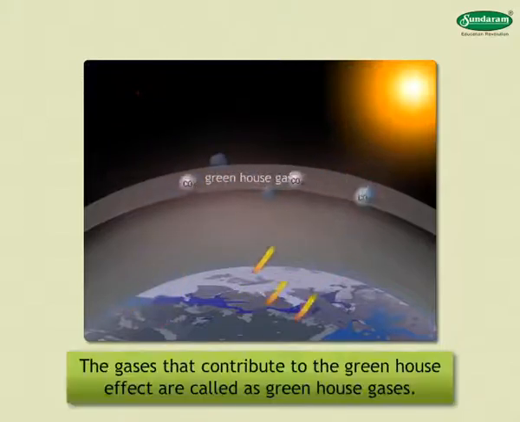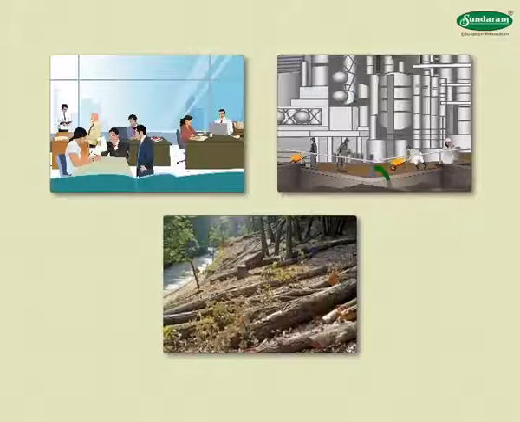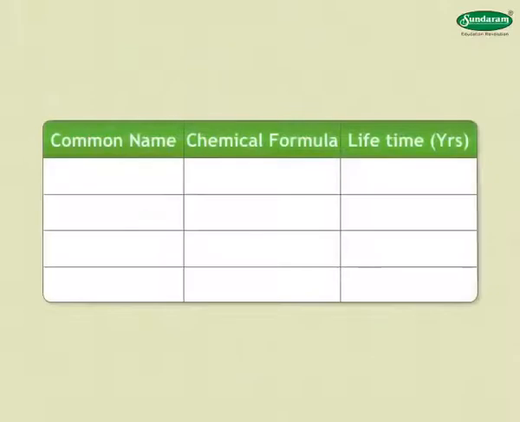The gases that contribute to the greenhouse effect are called greenhouse gases. The warming due to greenhouse gases is expected to increase as humans add more greenhouse gases to the atmosphere, leading to global warming. The following table shows the time during which greenhouse gases remain in the atmosphere.